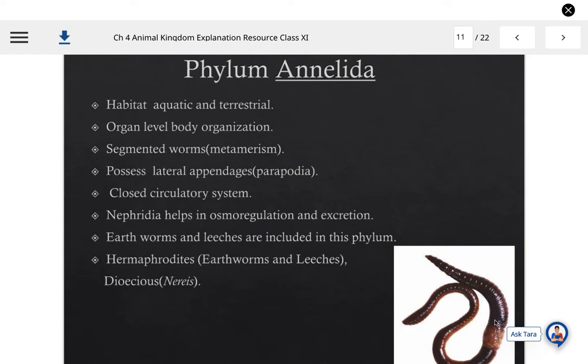Also, whole body is segmented, and they possess lateral appendages known as parapodia, and closed circulatory system is seen in them. Nephridia are the excretory organs which help in osmoregulation as well as in excretion in them. Earthworms and leeches are included in this phylum. Hermaphrodites, on the basis of reproductive structures, means earthworm and leeches are hermaphrodite, while Nereis are dioecious, means unisexual as well as bisexual, both type of animals are belonging to this group.